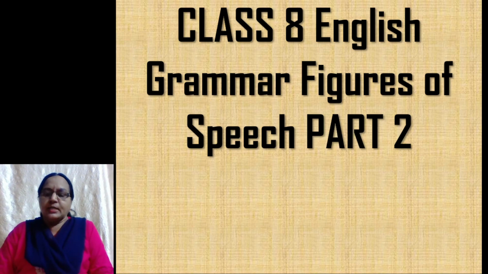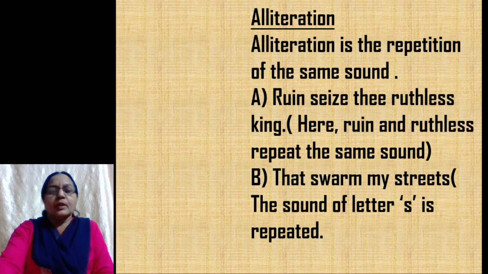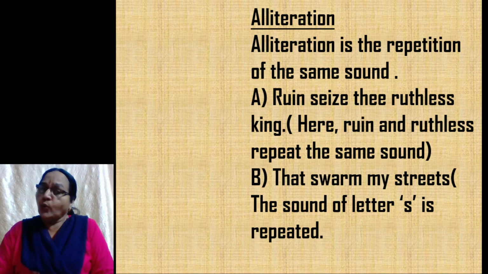Okay, children, let's continue with figures of speech. So here we have alliteration. Now, what is alliteration? Alliteration is the repetition of the same sound. Look at the two examples that I've given you here.